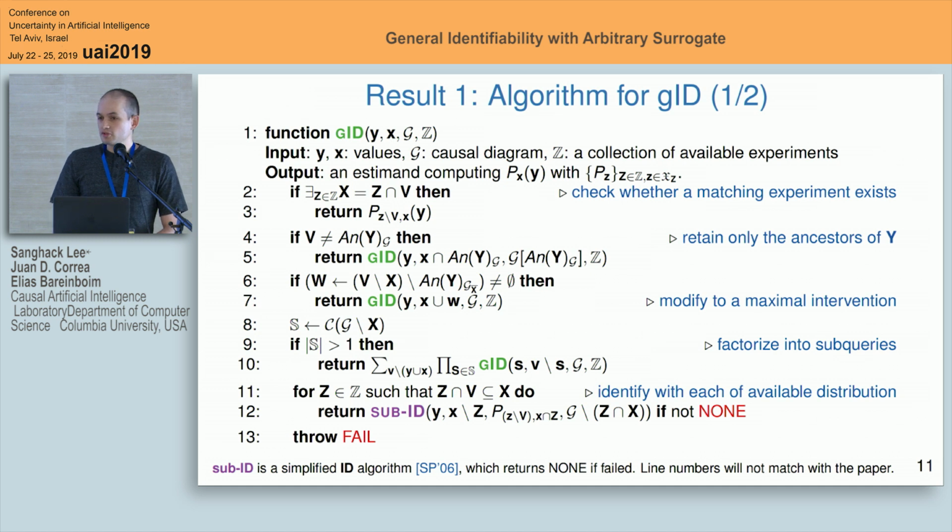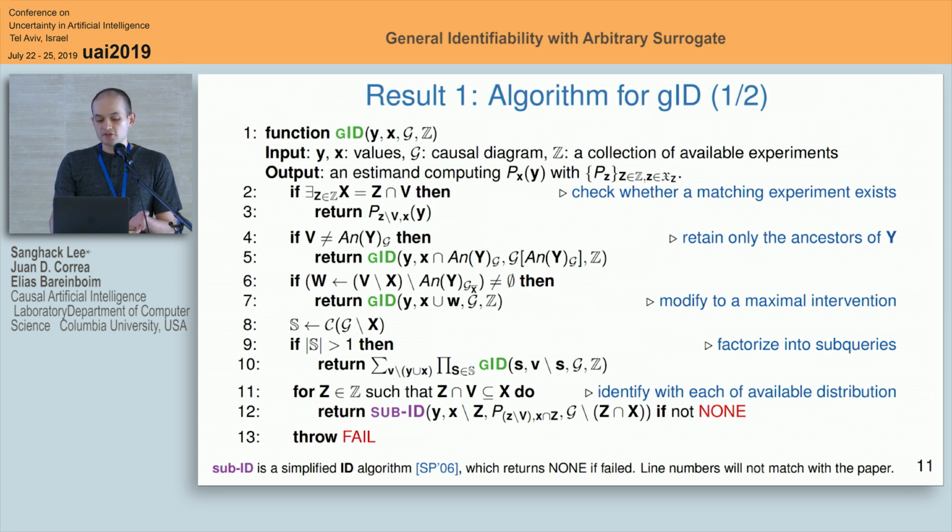This is how the algorithm looks. I'll not go into the details, but I'll just mention that every step is just checking or modifying the query by removing unnecessary variables, adding some more variables to the intervention if that's convenient, and factorizing the query into smaller pieces.